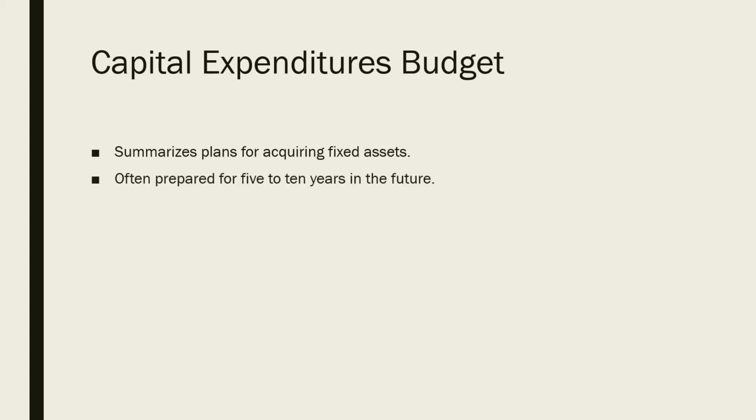Another type of financial budget is the capital expenditures budget. This report summarizes the plans for acquiring fixed assets. Fixed assets are prone to wear out and others could become obsolete. This report is often prepared for 5 to 10 years in the future. Some fixed assets may need to be ordered in advance, and construction of new buildings and production facilities may take years. The capital expenditure budget should be integrated with the operating and financing budgets.